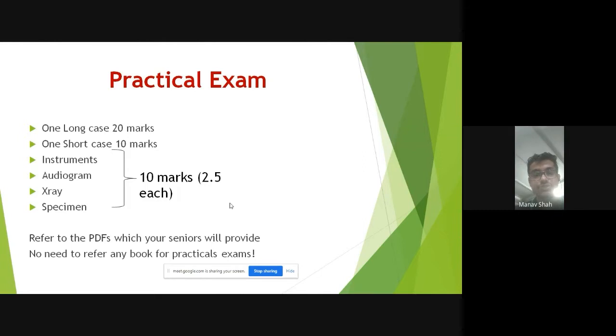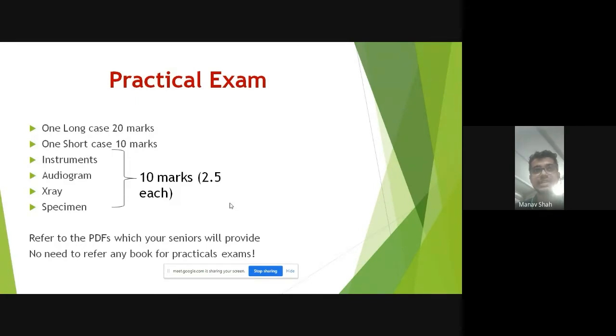So let's go to the practical exam. This was the theory. Theory is very straightforward. 3 SEQs and 2 LAQs, and 10 marks of MCQs. That's going to be very straightforward. And there is no topic-wise distribution like 2 questions of SEQ and 1 LAQ from ENT.